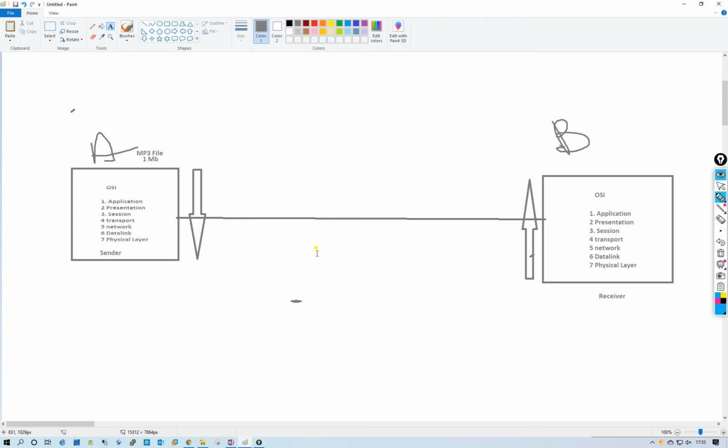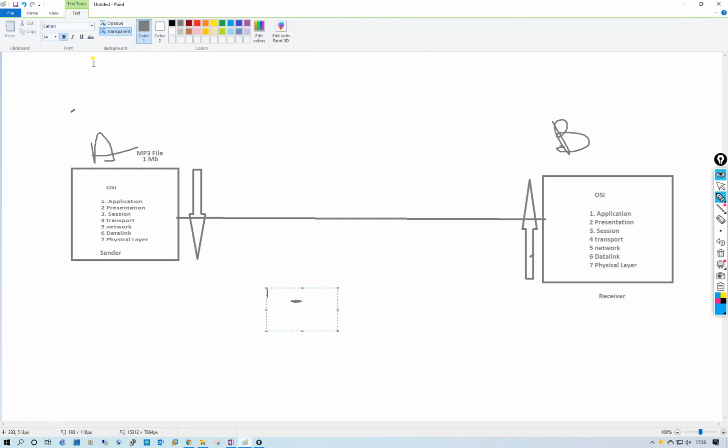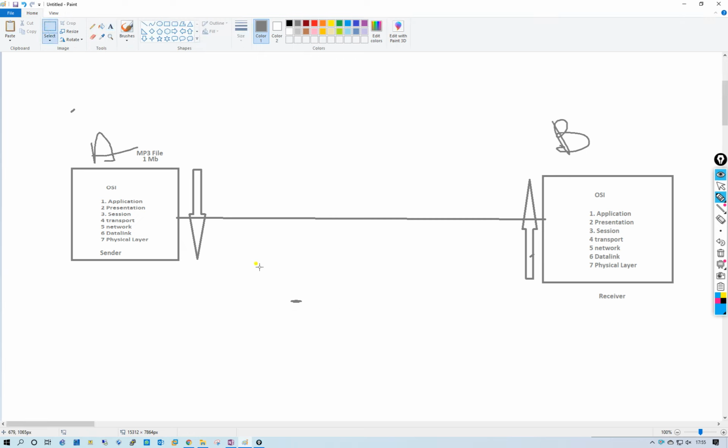It will check if there is anything else, like a switch, router, or firewall. Right now we are not going to talk about any such devices, like a firewall. So don't worry, just assume that it is only PC to PC communication, like you have connected two PCs to each other using a cat6 cable.